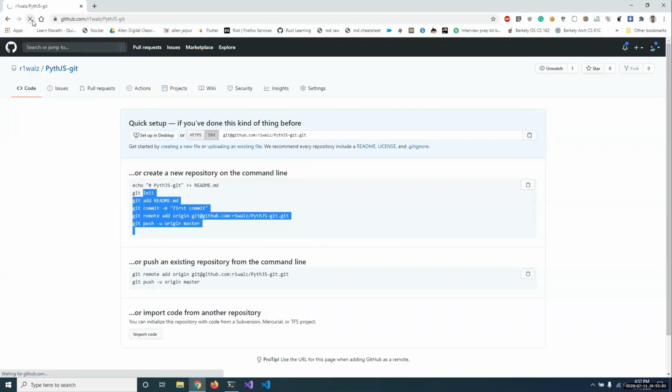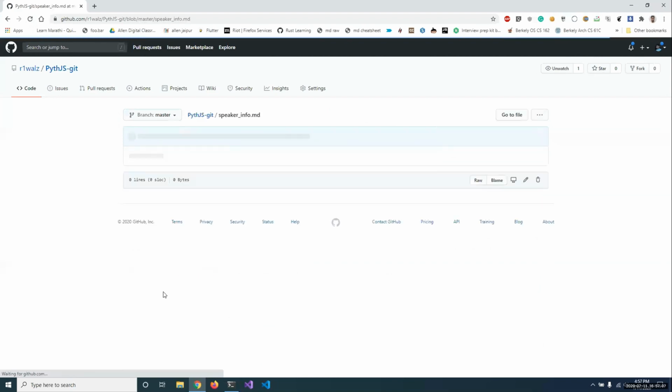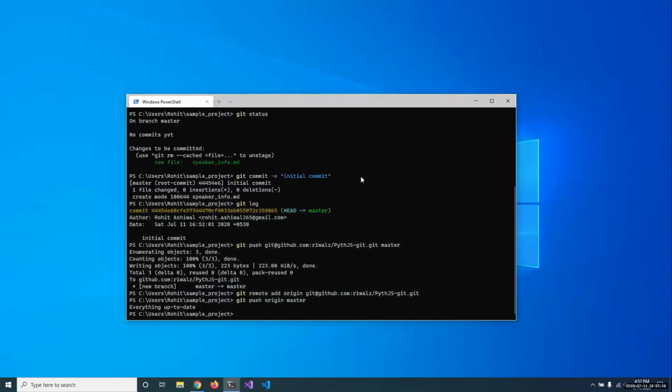Now if I refresh this page, you can see that speaker info.md is created, but right now, as you can see, it is empty. Now let me add my side of speaker information to it. It is not a good practice to directly commit to master or make changes to master. Instead, we try to work on branches.